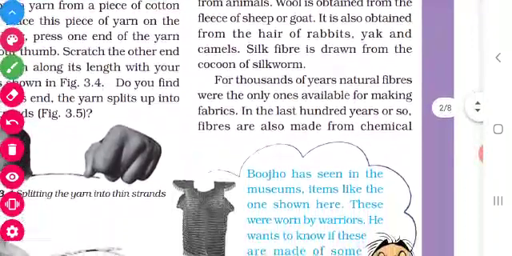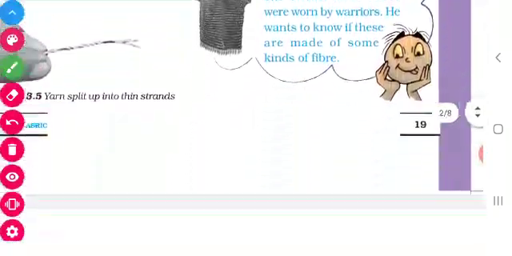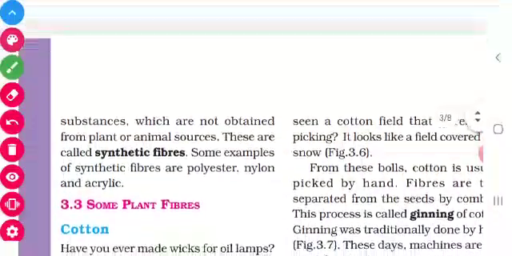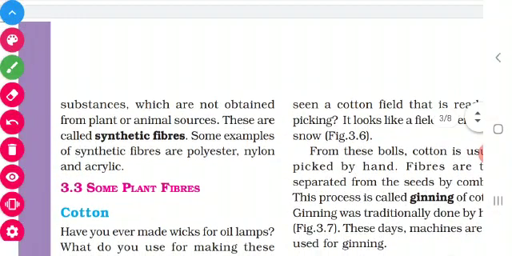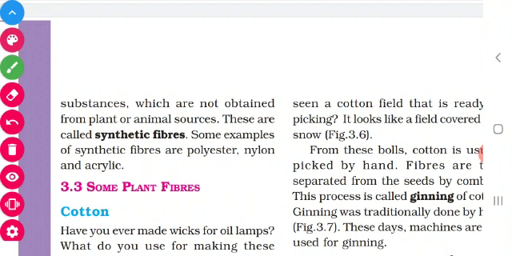Then we are going to see the second fiber. The second fiber is synthetic fiber. What are synthetic fibers? They are not obtained from plant or animal sources. They are obtained from chemicals. They are prepared from chemical substances. The examples given are polyester, nylon and acrylic.